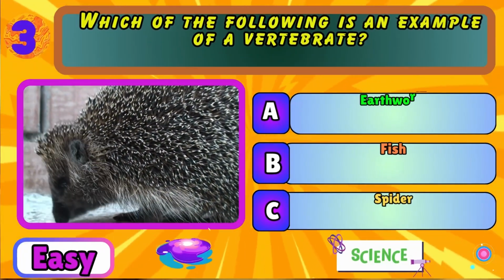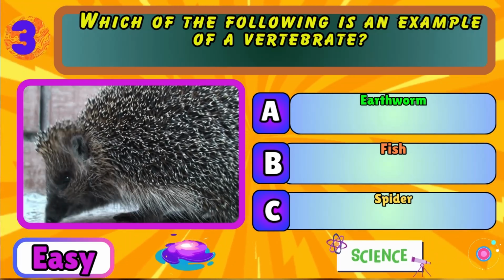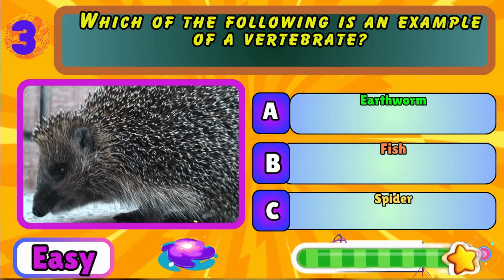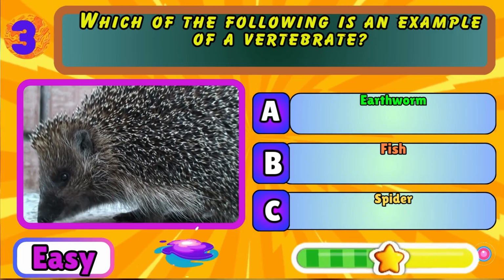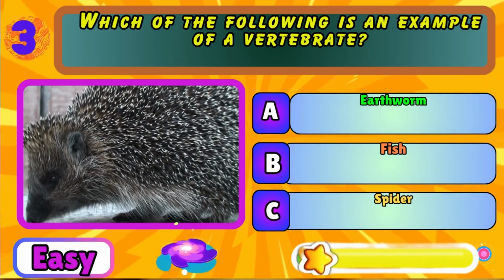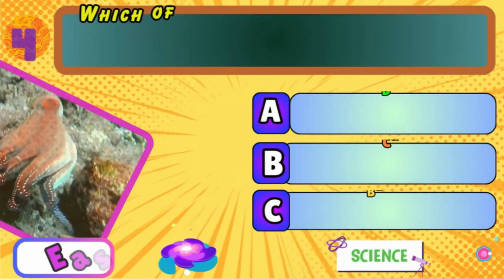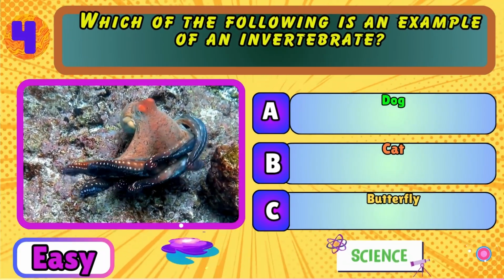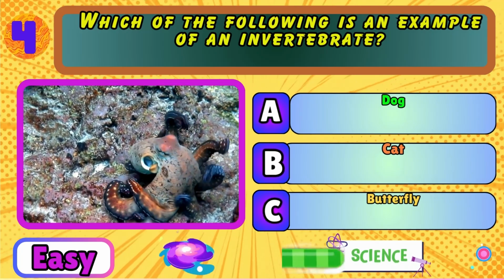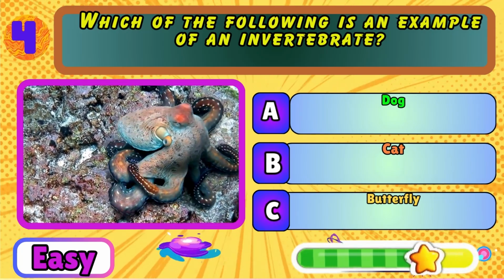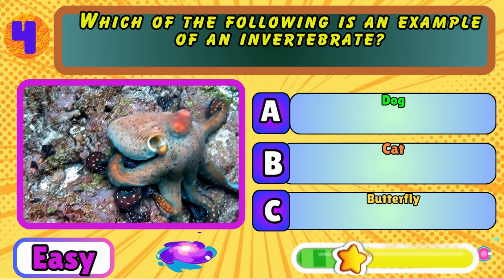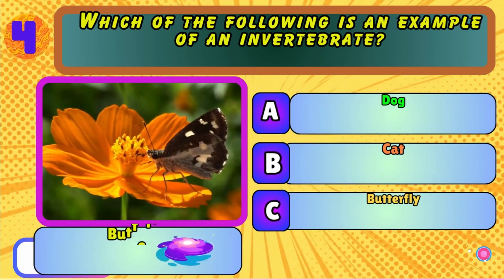Which of the following is an example of a vertebrate? Earthworm, fish, or spider? Fish. Which of the following is an example of an invertebrate? Dog, cat, or butterfly? Butterfly.